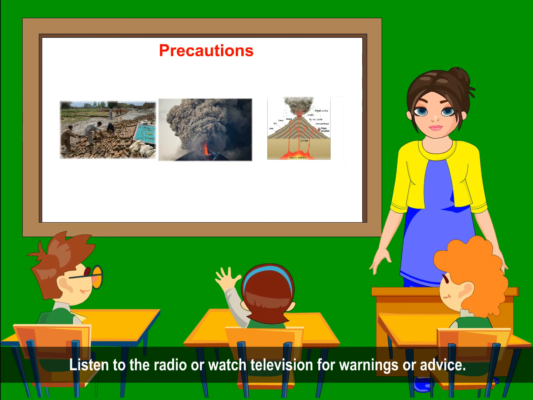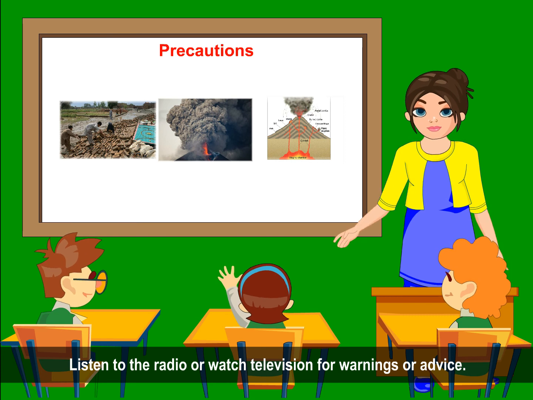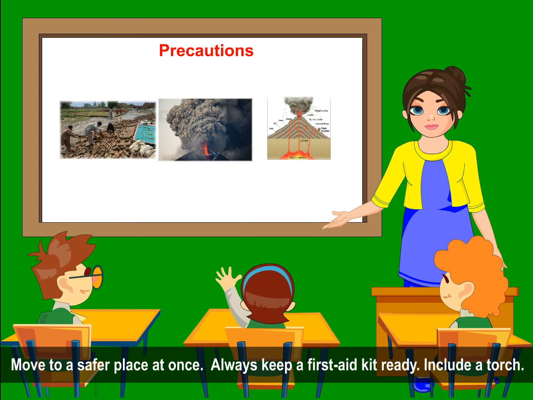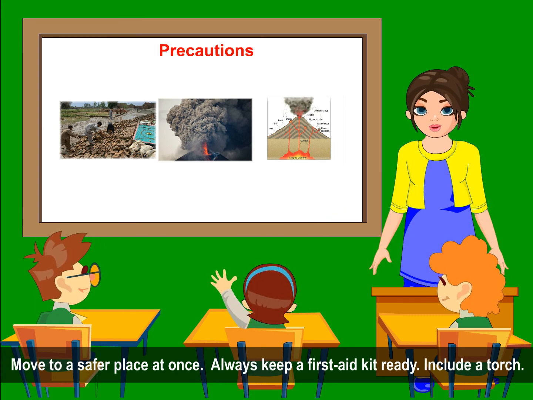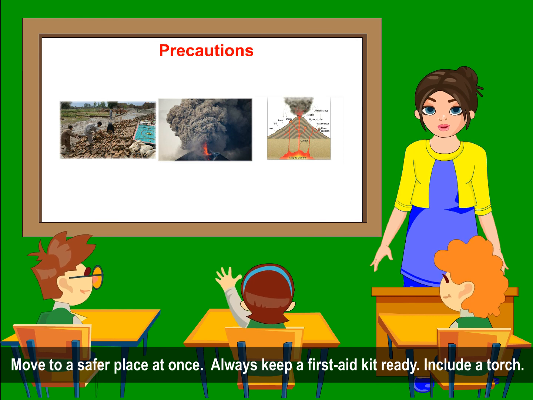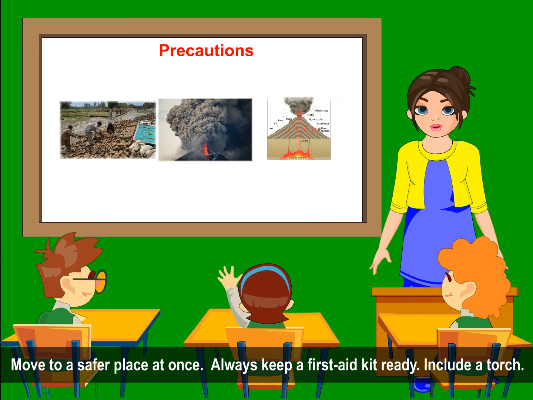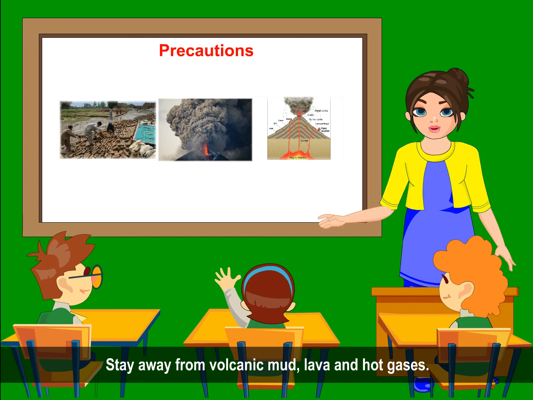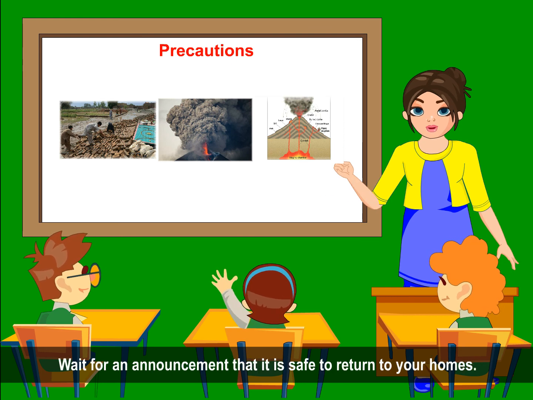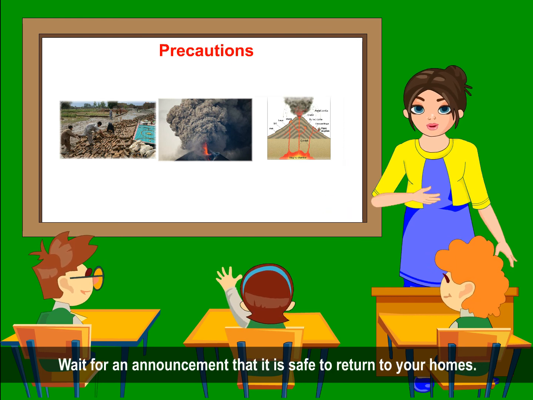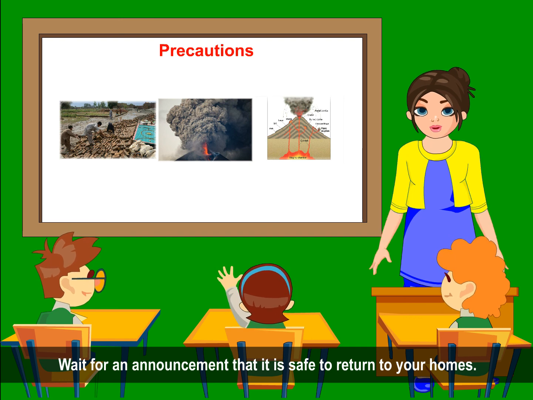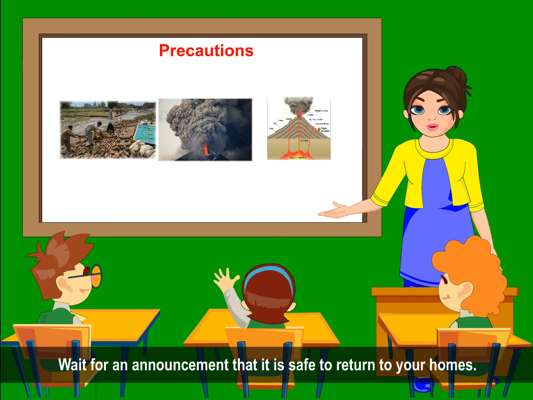Precautions: listen to the radio or watch television for warnings or advice. Move to a safer place at once. Always keep a first aid kit ready, and include a torch. Stay away from volcanic mud, lava and hot gases. Keep important phone numbers handy. Wait for an announcement that it is safe to return to your home.